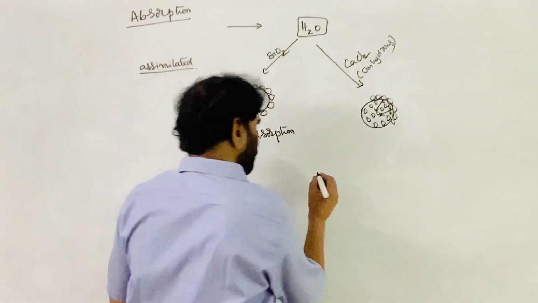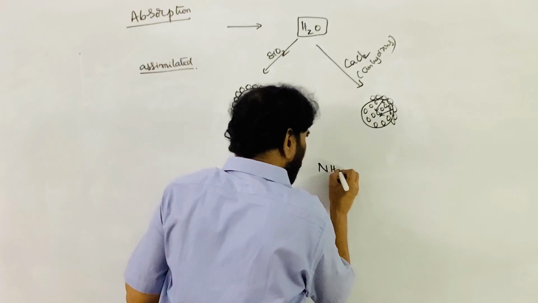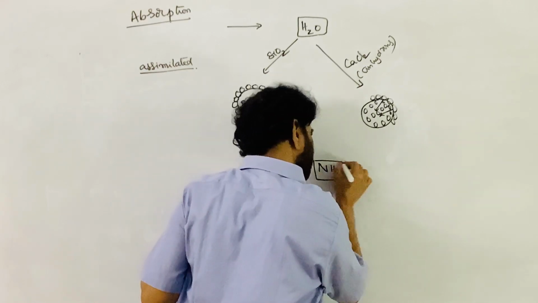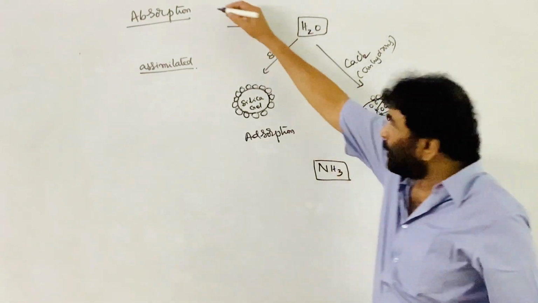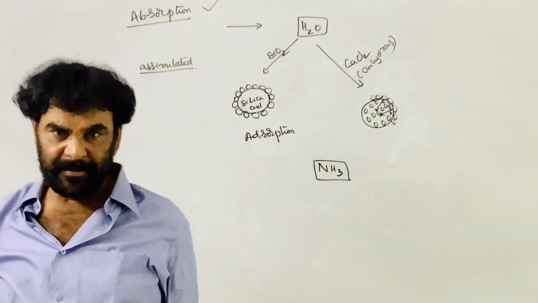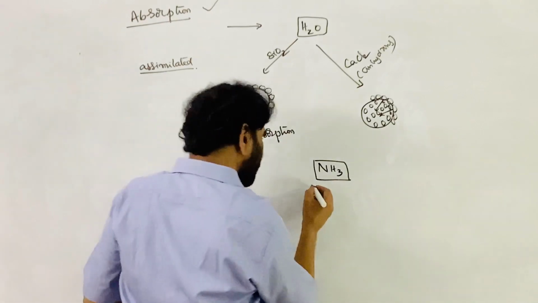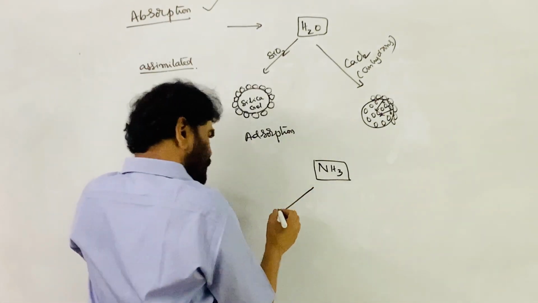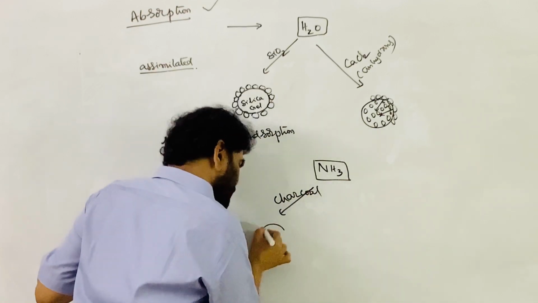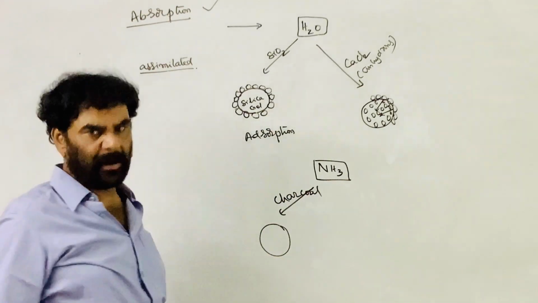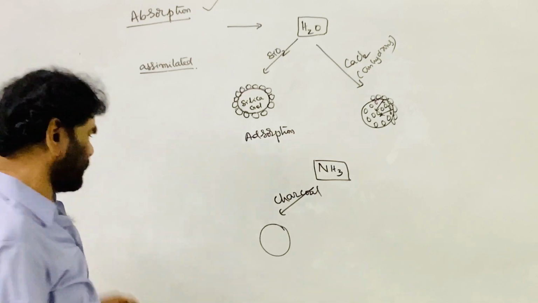For example, next I take ammonia, where adsorption phenomenon is taking place. I am taking ammonia. Take charcoal. This is the charcoal particle, carbon particle, activated charcoal.